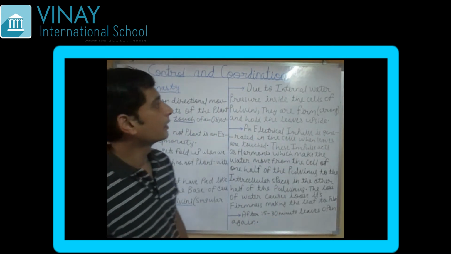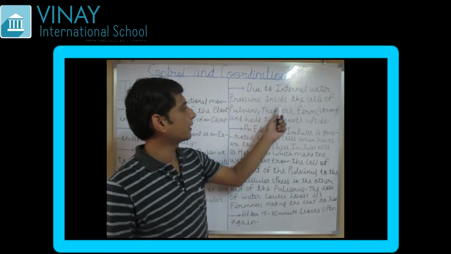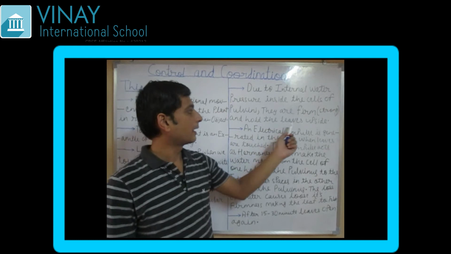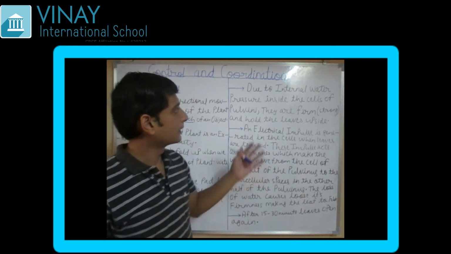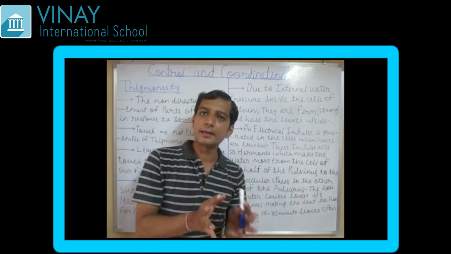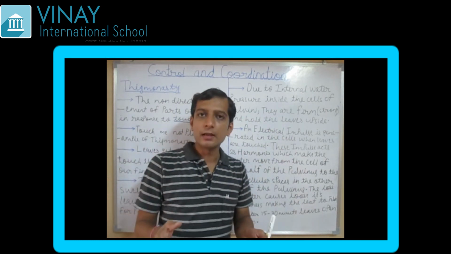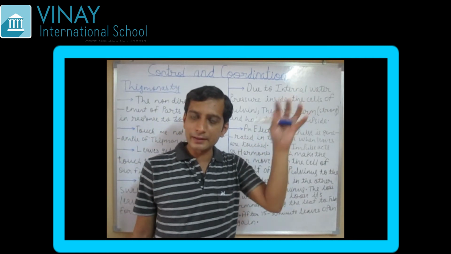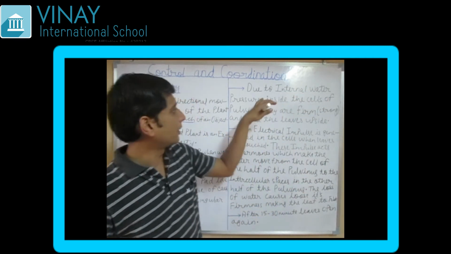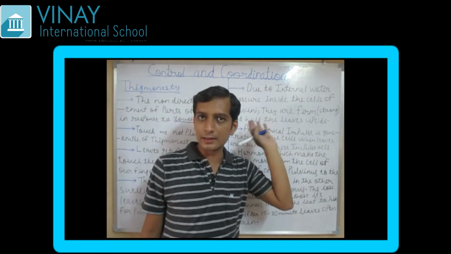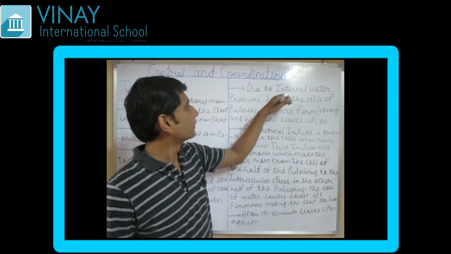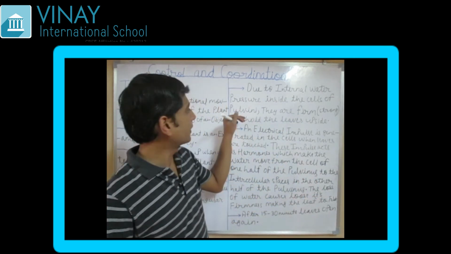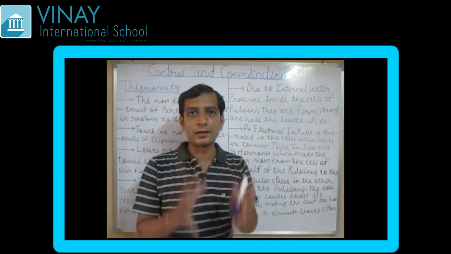Moving ahead, due to internal water pressure inside the cells of pulvini, they are firm and hold the leaf upside. Being pulvini, there is a swelling. Why does this swelling happen? Because of the water. Water is present in these cells. Because of this internal water pressure in these cells, the pulvini are firm